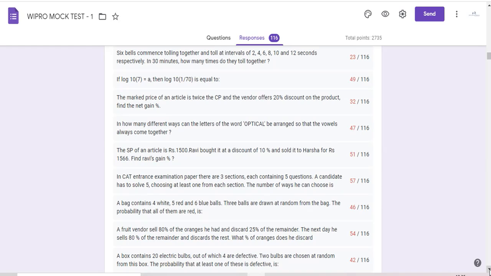Also look into your own response sheet, see what you have got, and tighten up the screws where you need a little bit of tightening. But I feel the majority of you have done wrong in these three areas, so tighten up that.